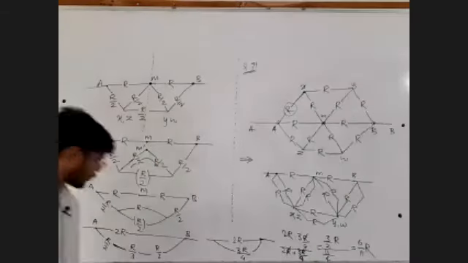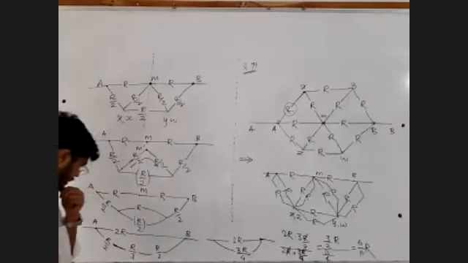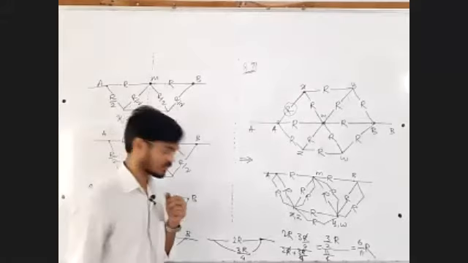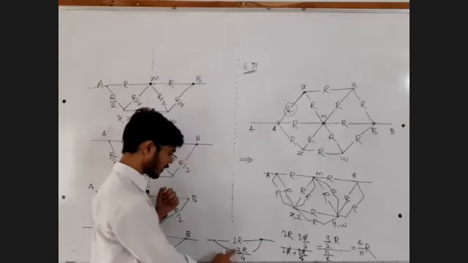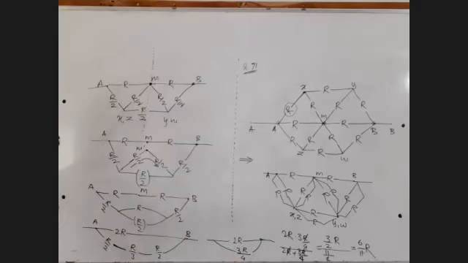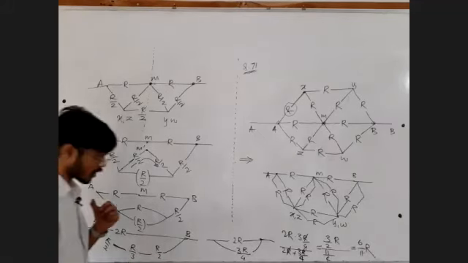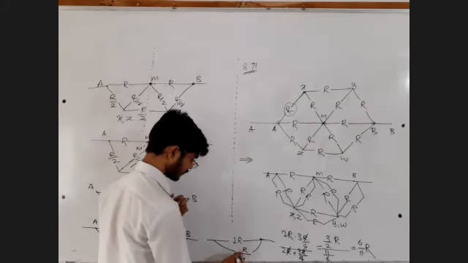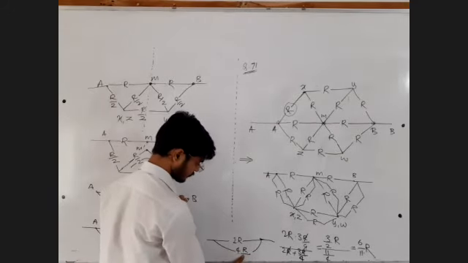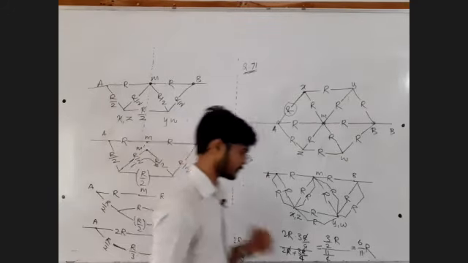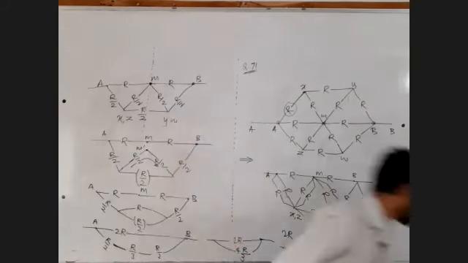2R in parallel with 4R upon 3. Yes, I made a mistake, I think. I wrote 3R upon 4. R by 2 plus R by 2, R plus R by 3. R plus R by 3 is 4R upon 3. Sorry, 4R upon 3. I made a mistake. Let me write it again.